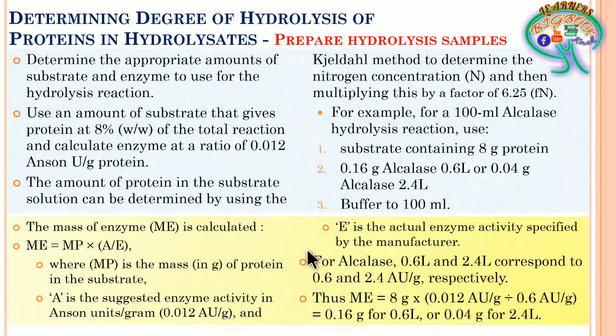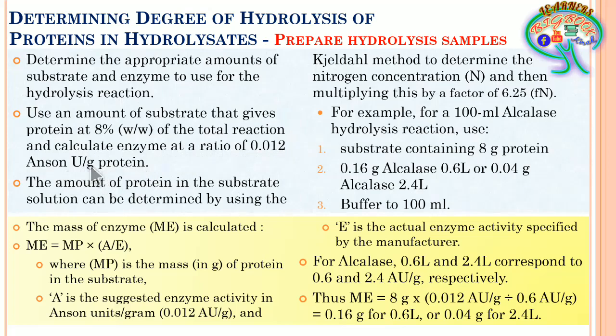So in the next slide we are going to prepare hydrolysis samples. Here we are going to determine the appropriate amounts of substrate and enzymes to use for the hydrolysis reactions. Under that, we are going to take the protein substrate which gives protein at 8% of the total reaction, and we are going to calculate the enzyme at a ratio of 0.012 units per gram protein. This particular enzyme concentration is going to act upon the protein, that is per gram.